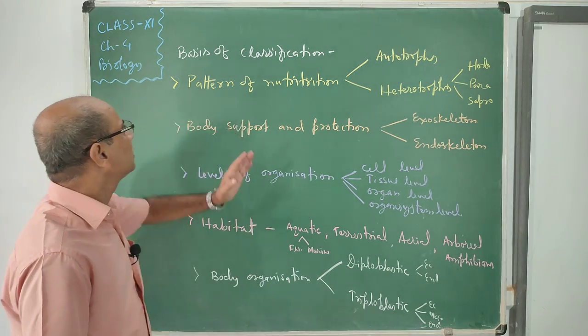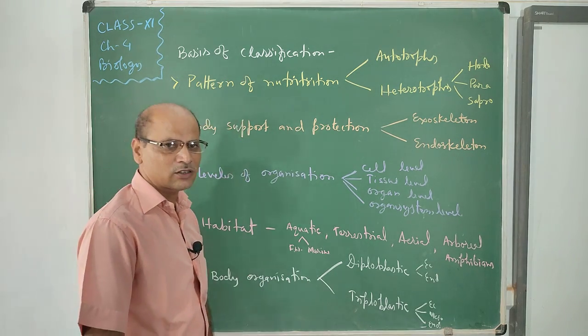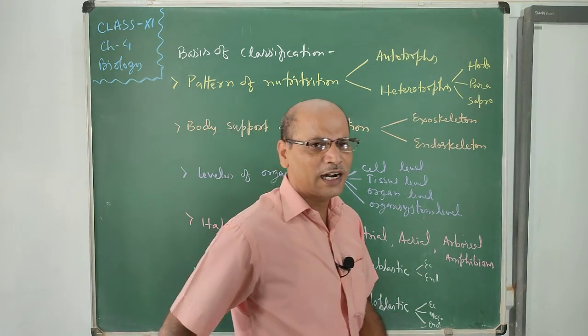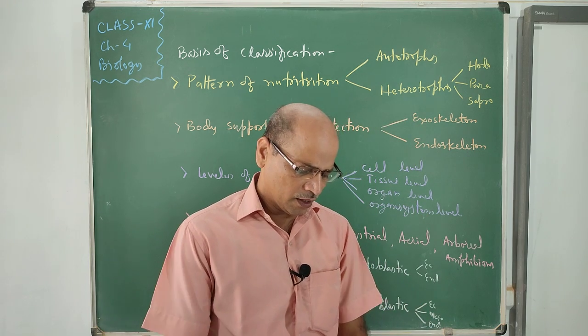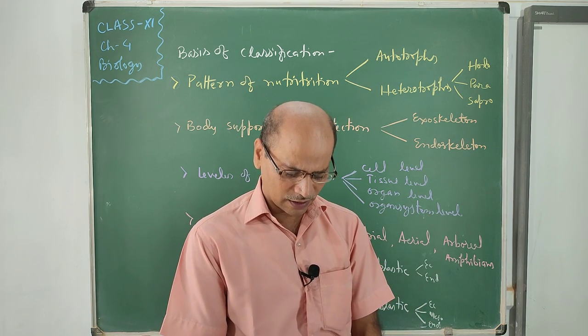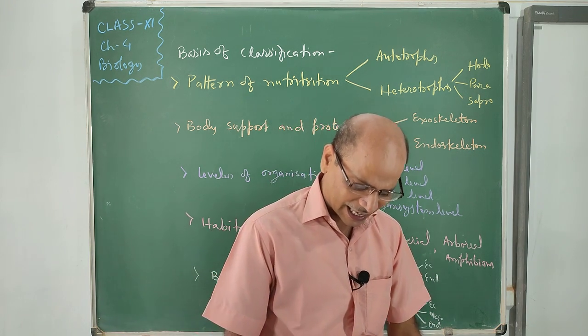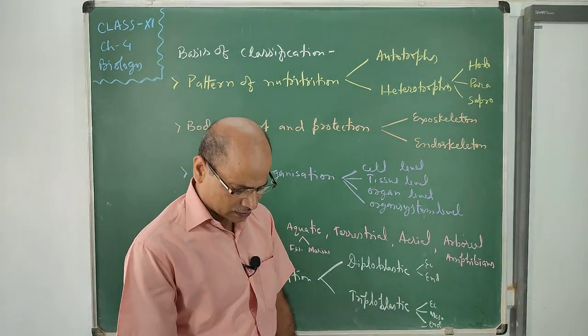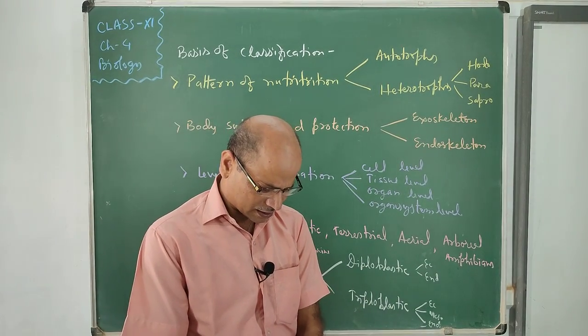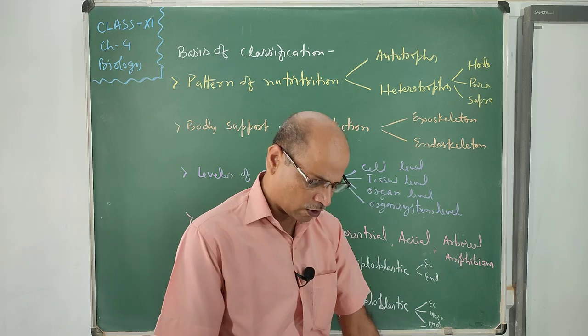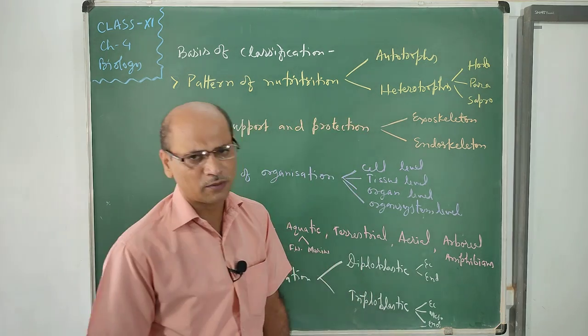We will continue the basis of classification. As we discussed earlier, there are different bases. The first one is the arrangement of cells. The second one is the body symmetry. The third one is the presence of coelom.